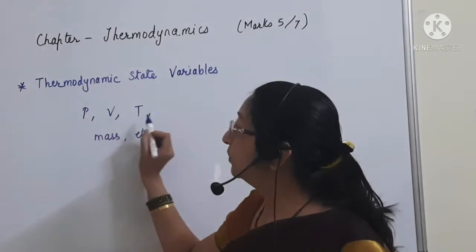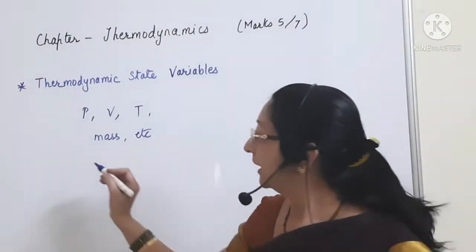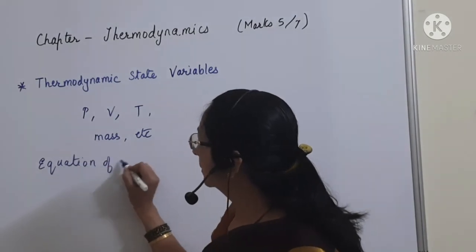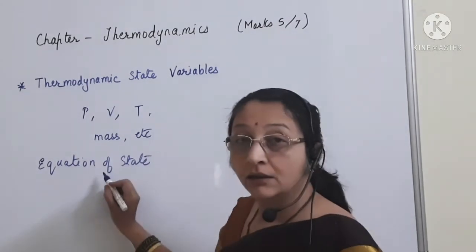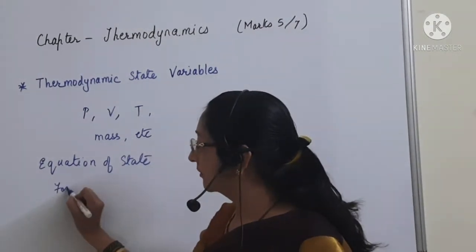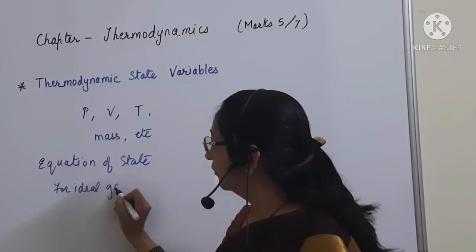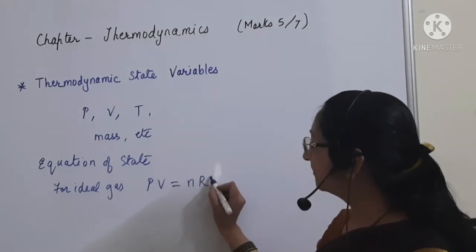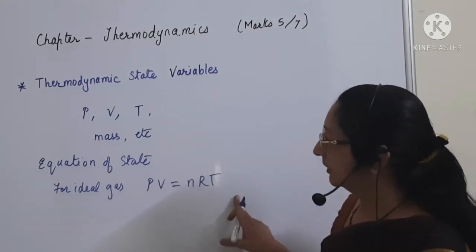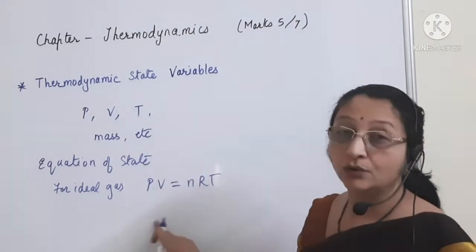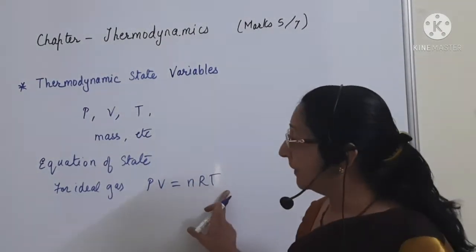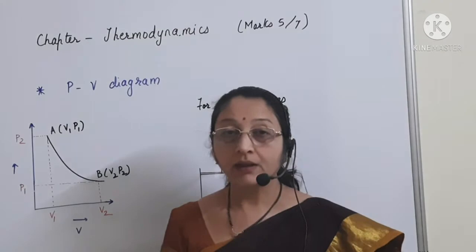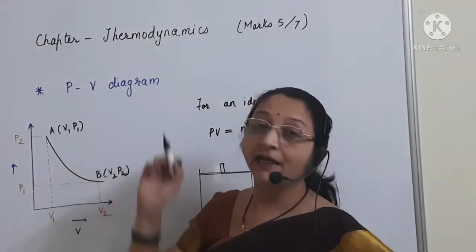The mathematical relation between these state variables is called the equation of state. Like for an ideal gas, we have the equation of state as PV = nRT. So this is the equation of state. These state variables are used to explain the equation of state in the case of the ideal gas. The next point is the PV diagram.